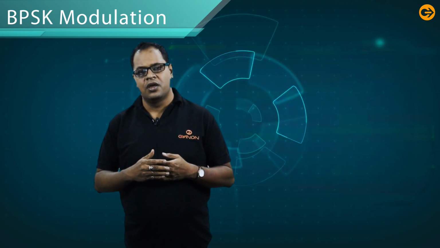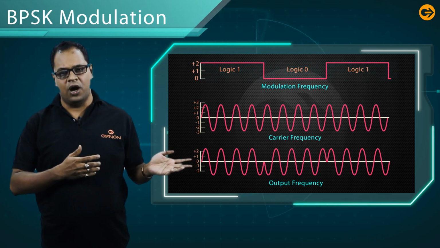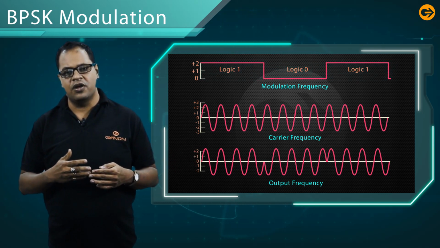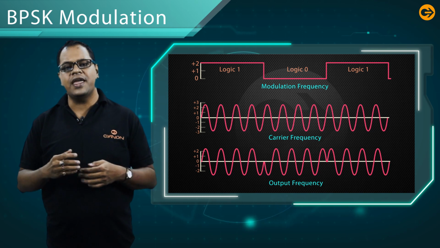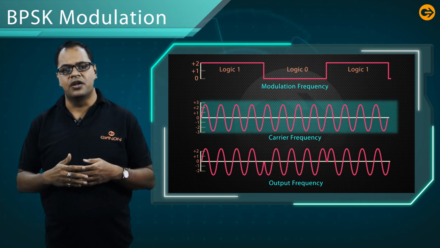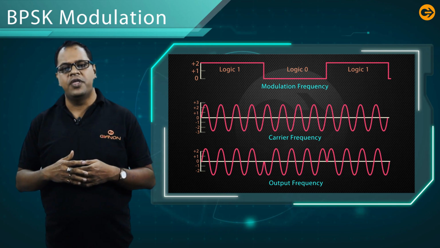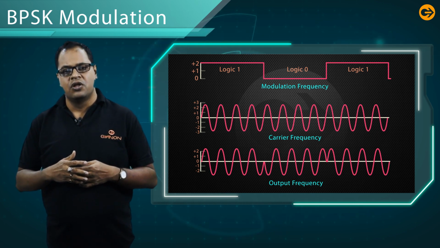Now, let us discuss the basic concept of the BPSK signal. In the figure, you can see the message signal is 101, which is a baseband message signal. What is a carrier signal? A carrier signal is basically one high frequency signal. In this case, the carrier is varied according to the phase of the message signal.